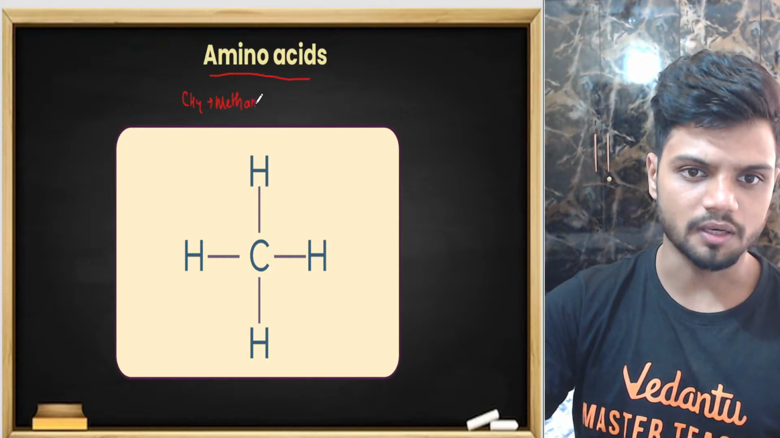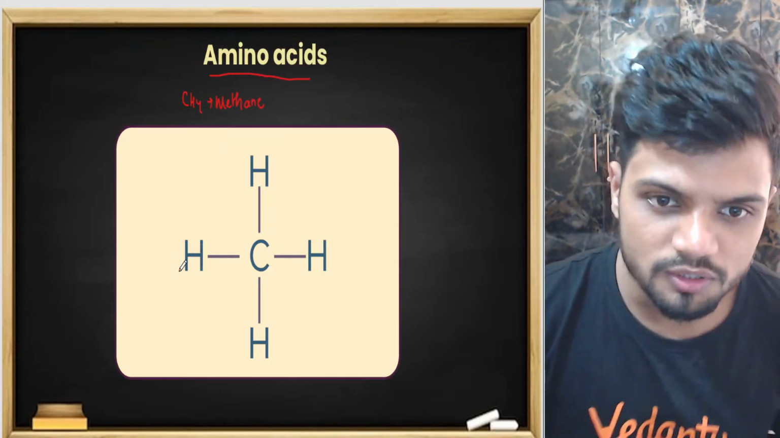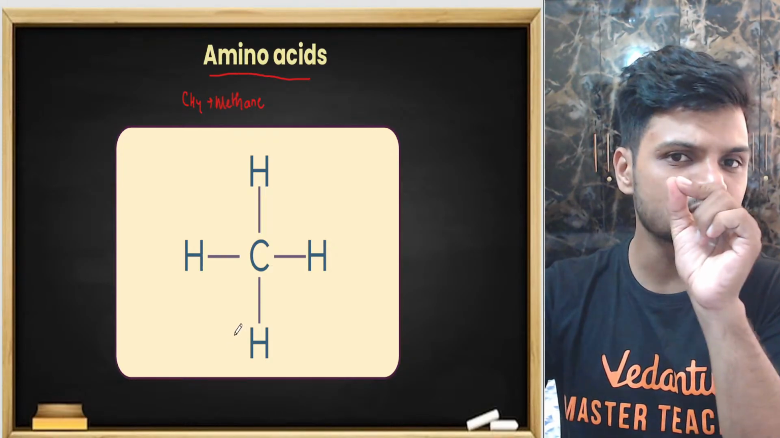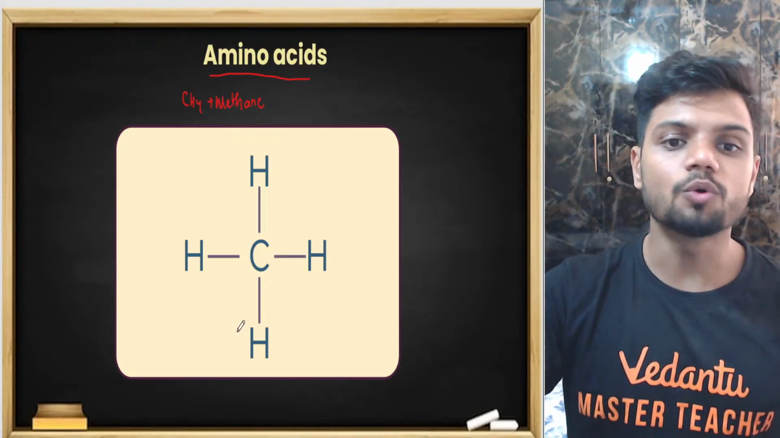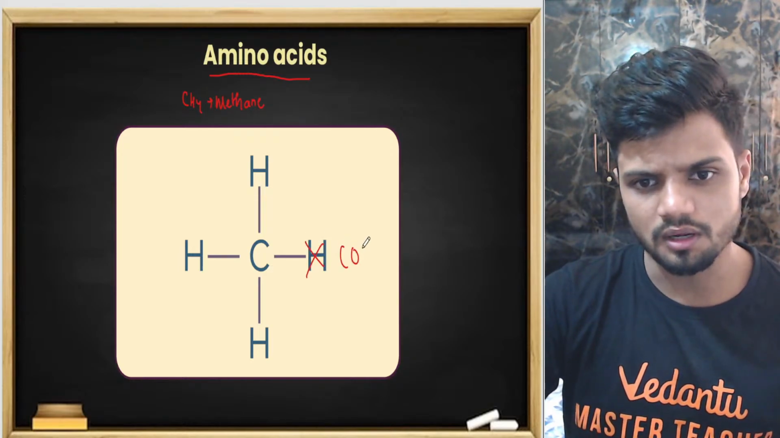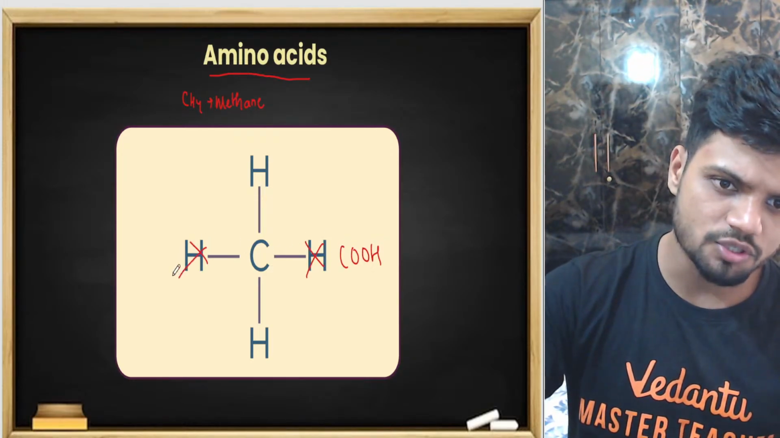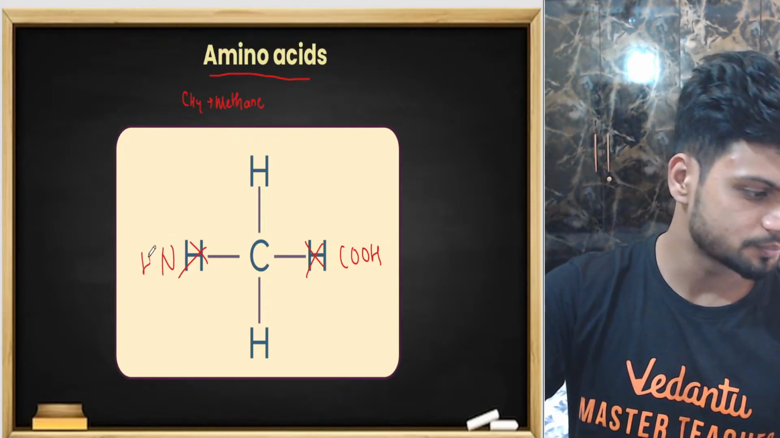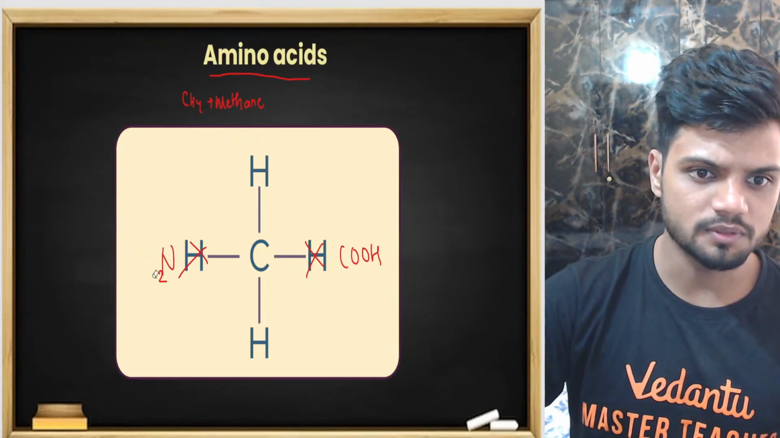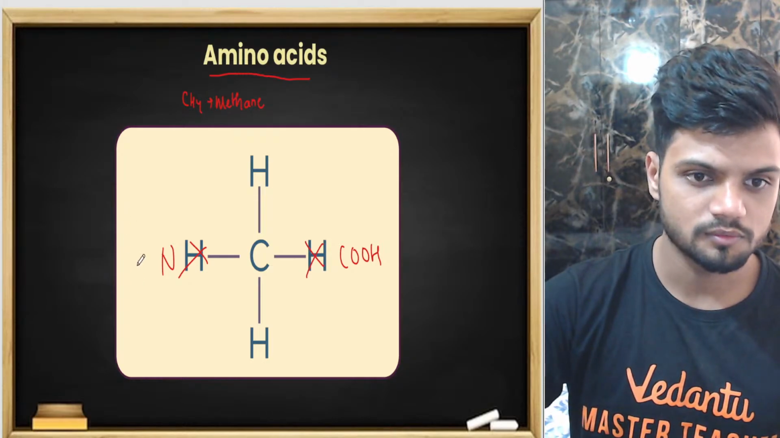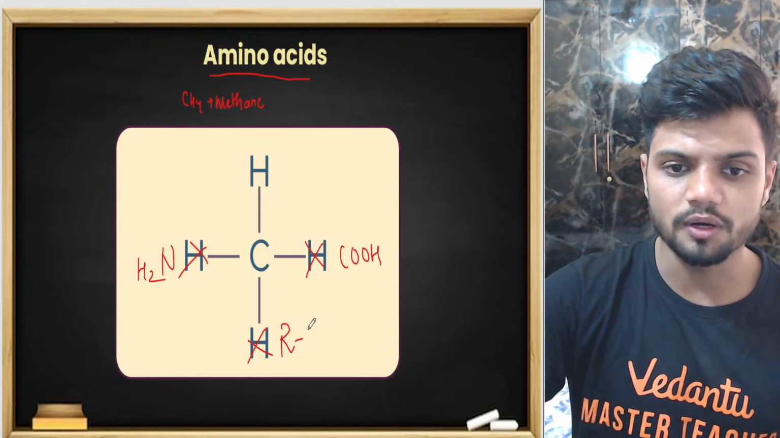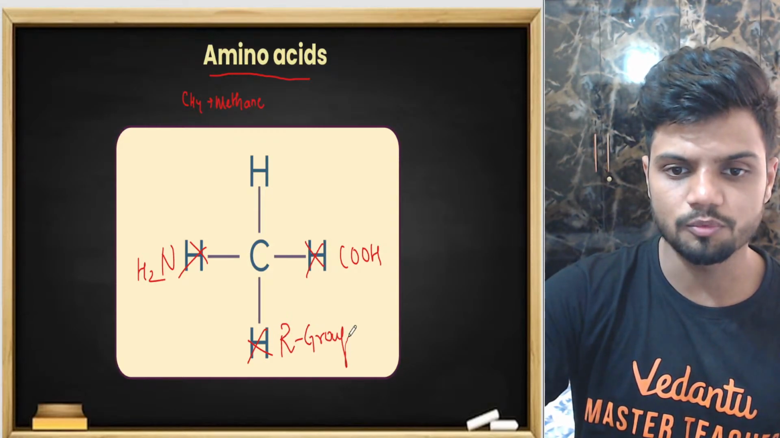Now you see this methane right here, CH4. You have to substitute one hydrogen with different types of element to understand the structure of amino acid. For example, I will replace this hydrogen with a carboxylic group. I will replace this hydrogen with an amine group, NH2 group. I'll replace this hydrogen with a functional group called the R group.